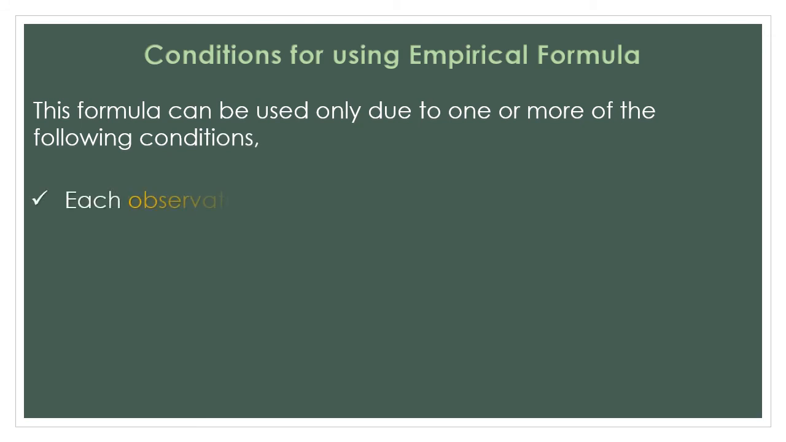The first rule is that each observation appears only once in the raw data. That means if I have raw data of 1 2 3 4 5 6 7 8 9 10, then which observation appeared the maximum number of times? There is no answer to that, because 1 came once, 2 came once, 3 came once. Each and every observation appears only once in the raw data. That means there is no mode. So in that case, I have to use the empirical formula.